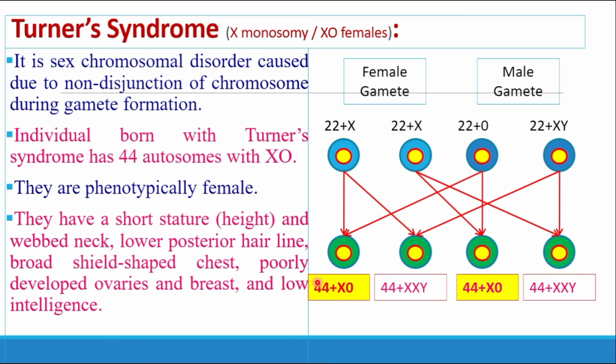But when there is a formation of the new individual, that is the F1 progeny, then what happens? There is 44 plus X0. There is an absence of a sex chromosome. Whenever there is an absence of a sex chromosome in an individual, that is represented as the Turner syndrome.